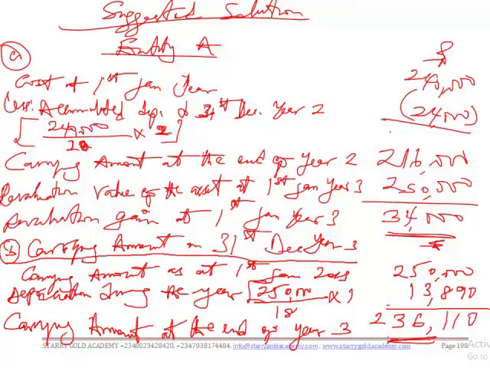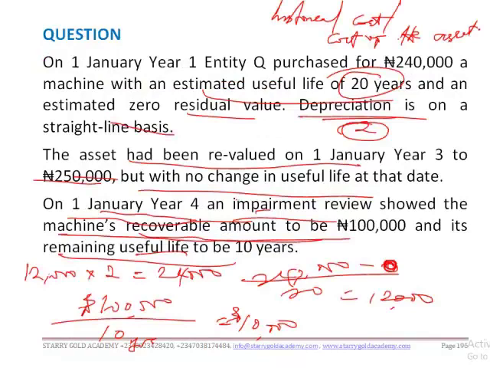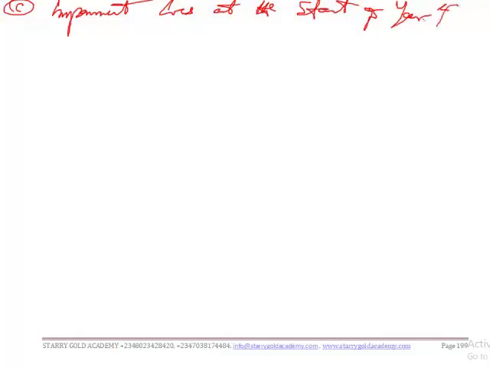Okay, so what's the question still asking us? What is the impairment loss recognized in the year to 31st December year 4? So what's the value of year 4? The recoverable amount is 100,000. And what's our impairment? Impairment is defined as the difference when the carrying amount of an asset exceeds its recoverable amount. Impairment loss at the start of year 4.